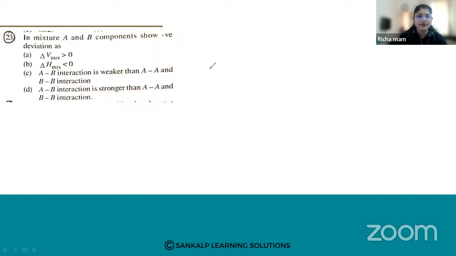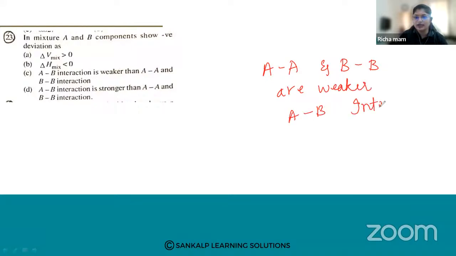Now, when we are talking about the interactions, the AA interactions and BB interactions are weaker than that of AB interactions. So at that time, what will happen? Your delta H will be negative.